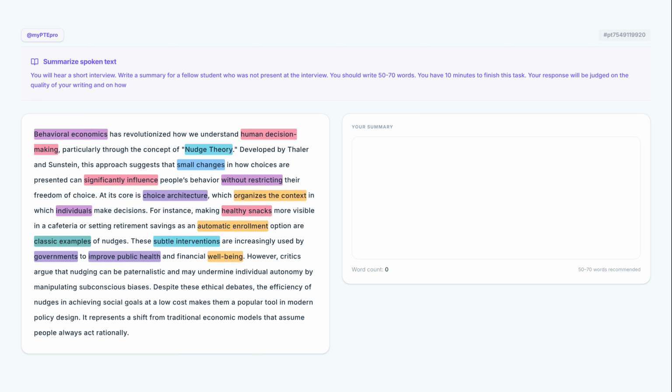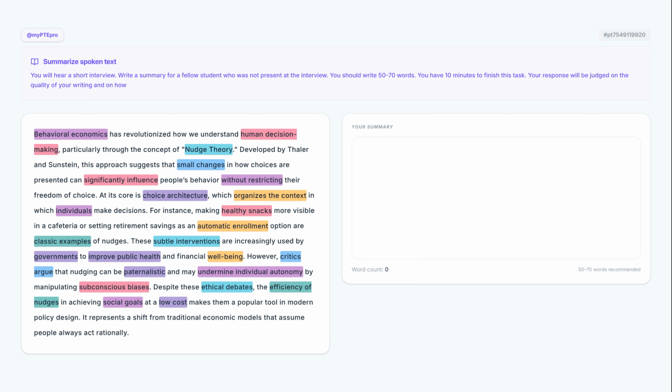The speaker introduces a critical counterpoint here. We hear that critics argue the practice might be paternalistic, potentially threatening to undermine individual autonomy by targeting our subconscious biases. Even with the ethical debates mentioned, the speaker highlights the efficiency of nudges. Because they reach social goals at a low cost, they have become a staple tool in how policies are designed today.